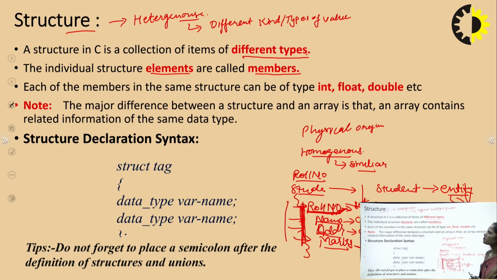Next, each of the members in the same structure can be of type integer, float, or double. So what are these? These are all primitive data types.